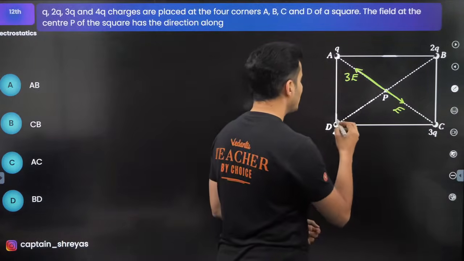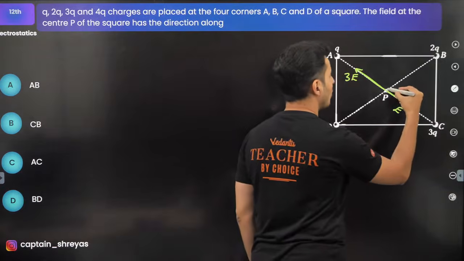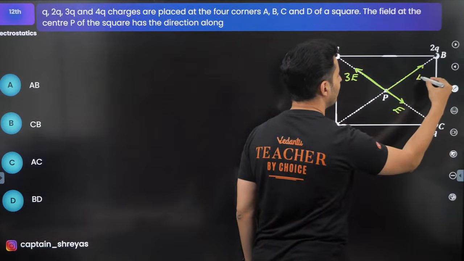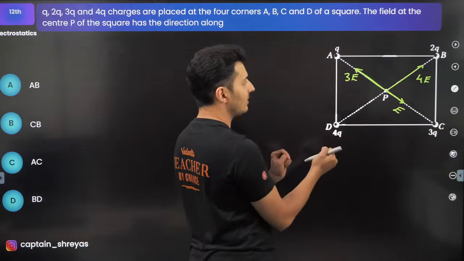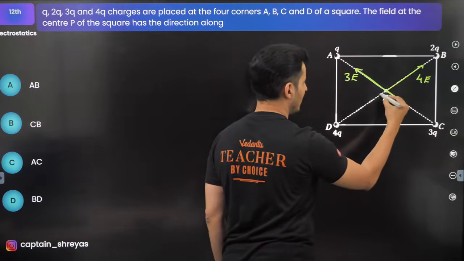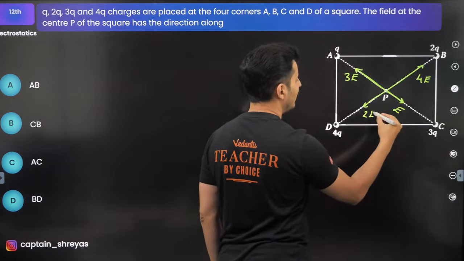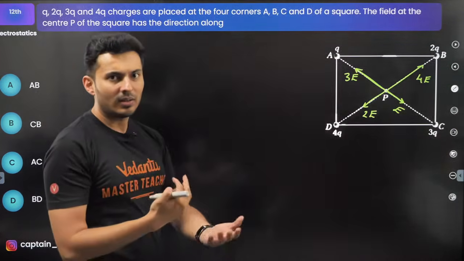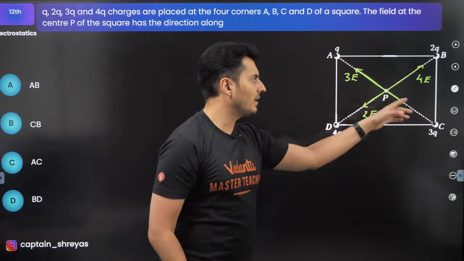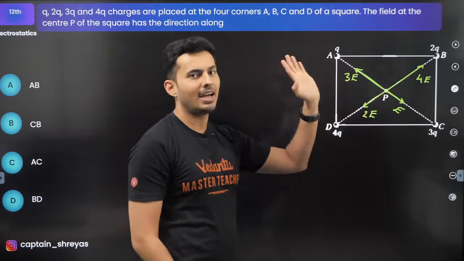Next important thing. Here 4Q charge is there. So at this point, the field will become 4 times of E because of this charge. Because of this charge, it will be this way and it will be 2 times of E. Let's solve this step by step. Forget everything else. Just look at these vectors and their directions.